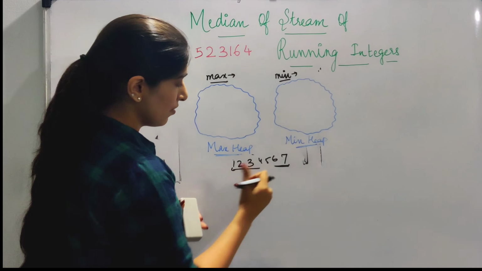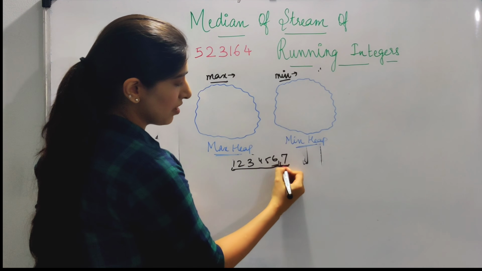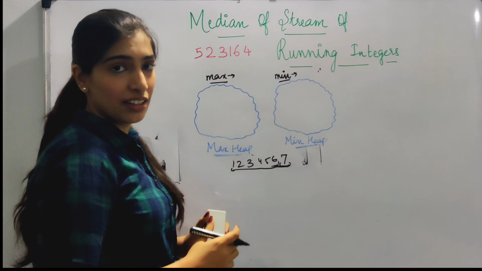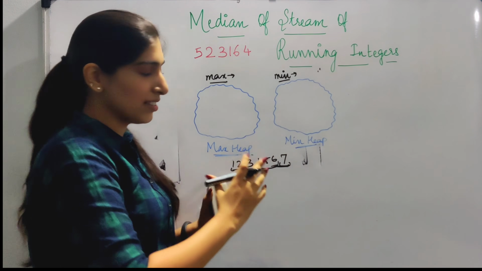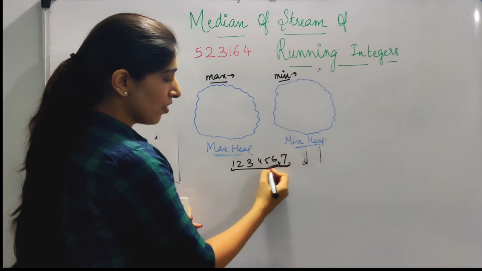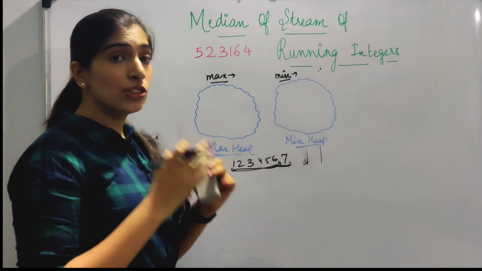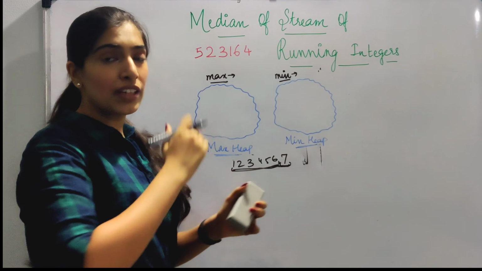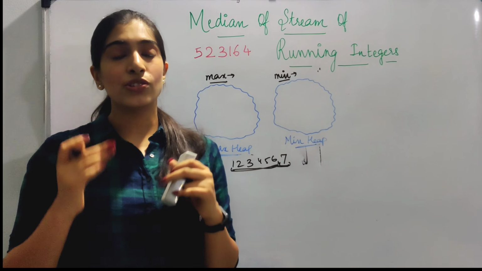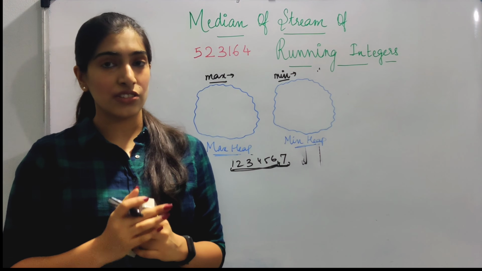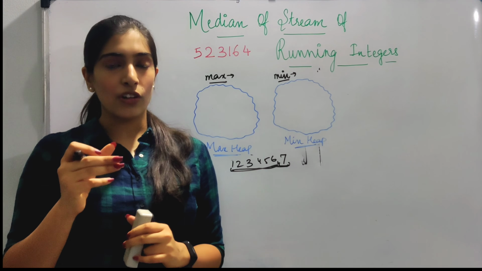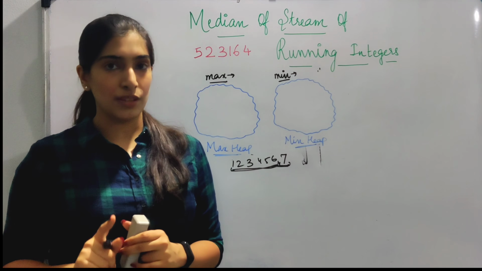So now what if we have like 6 elements in the first queue and only one element in the second queue, that is in the min heap or in the max heap, then obviously we are not getting the middle element this way. So another thing that we have to make sure is that these two structures maintain almost the same sizes. So the difference between the sizes of the two structures should be a maximum of 1. Either they should be equal, or if they are not equal, then the difference of the sizes should only be 1.